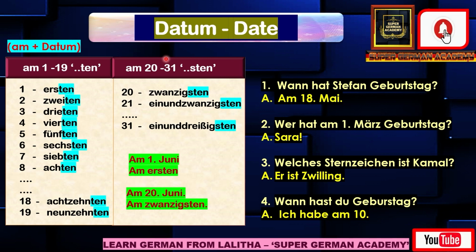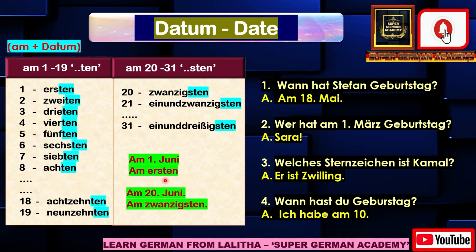And there are two ways of expressing these dates while you are writing. That is either in the date number you can say, or you can write in the spelling format. So "am 1. Juni" means on 1st June. After specifying the number, you have to write a dot and give a space and "Juni". That is the month name you have to write.